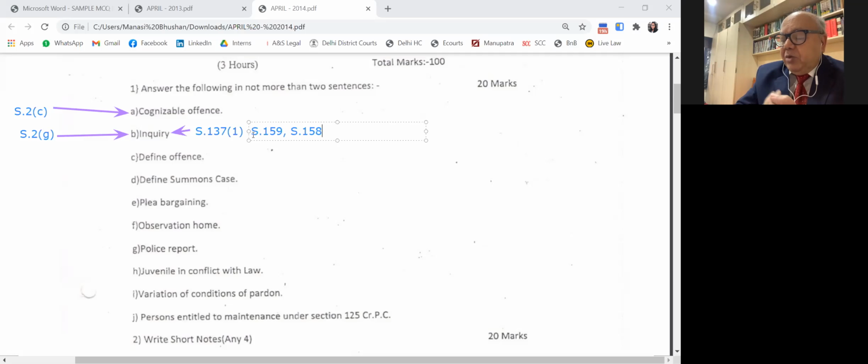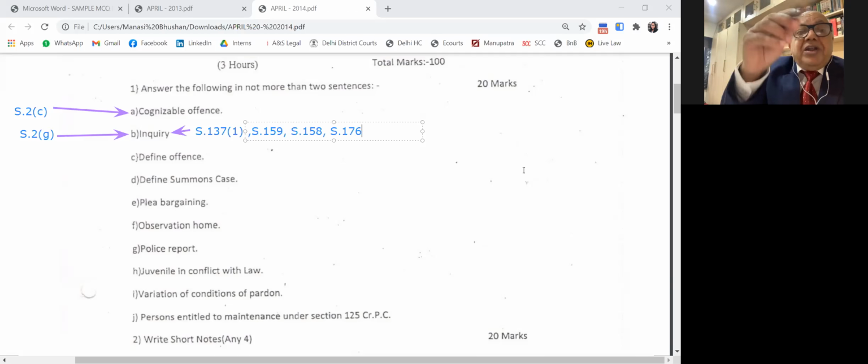These are pursuant to powers under section 173 subclause 3 and section 158. Please note that here. Then another type of inquiry is held under section 176 by the magistrate, holding inquiry into the cause of death in cases of inquest under section 174, inquest Panchanama, as in the Sushant Singh case. It's a suicide. The police has to conduct investigation under section 174, and the magistrate conducts inquiry under 176.